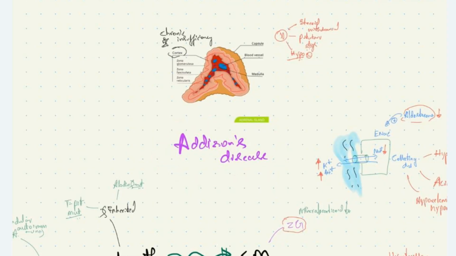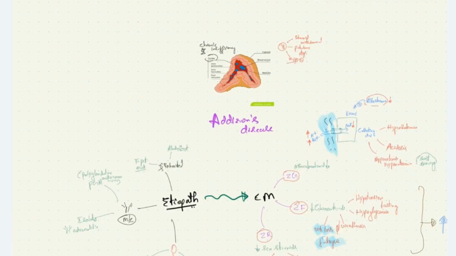If there is a reduced level of adrenocortical hormones due to steroid withdrawal, or due to pituitary dysfunction or hypopituitarism, it doesn't count as Addison's disease. So only a primary decrease in adrenocortical hormones is called Addison's disease.